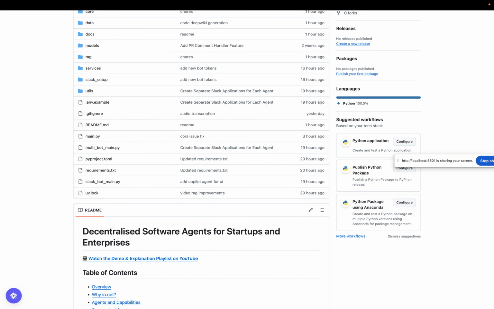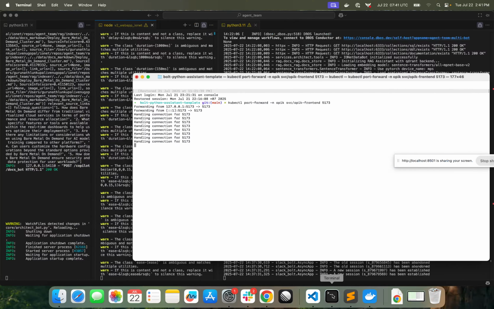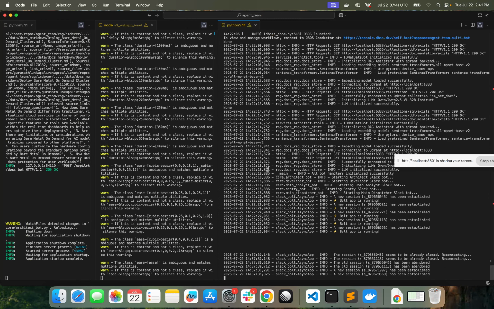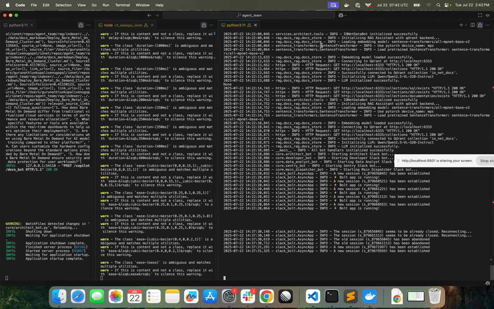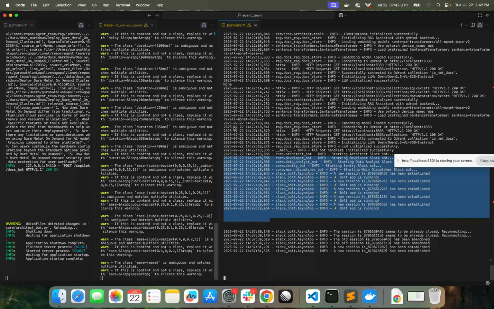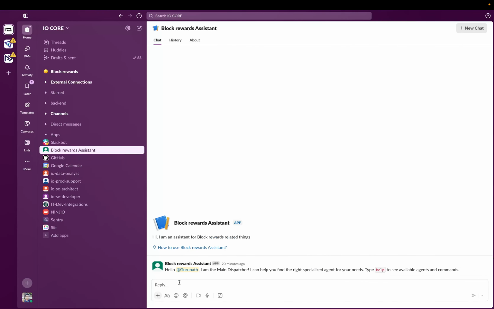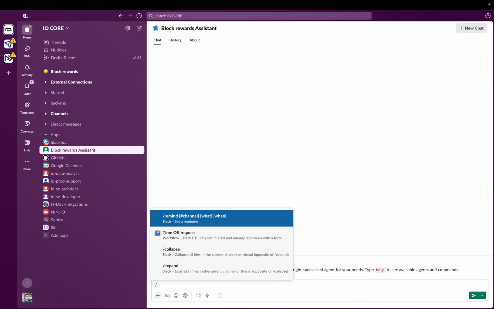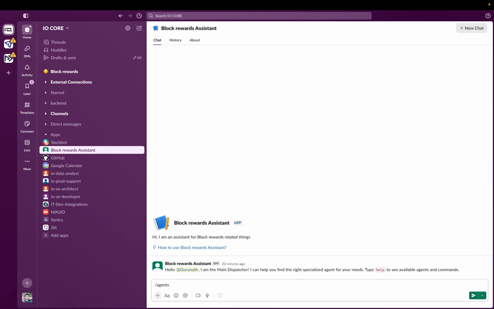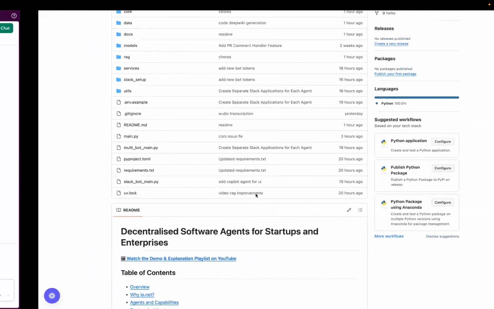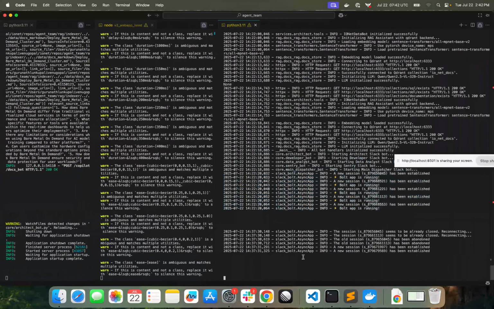Let's go to the demo now, a quick demo. I have started my multi agents Slack bot here. I'll come to the terminal later. So yeah, this is a different name, but this is kind of our manager. I can ask what agents are available now, and it will be handled here.